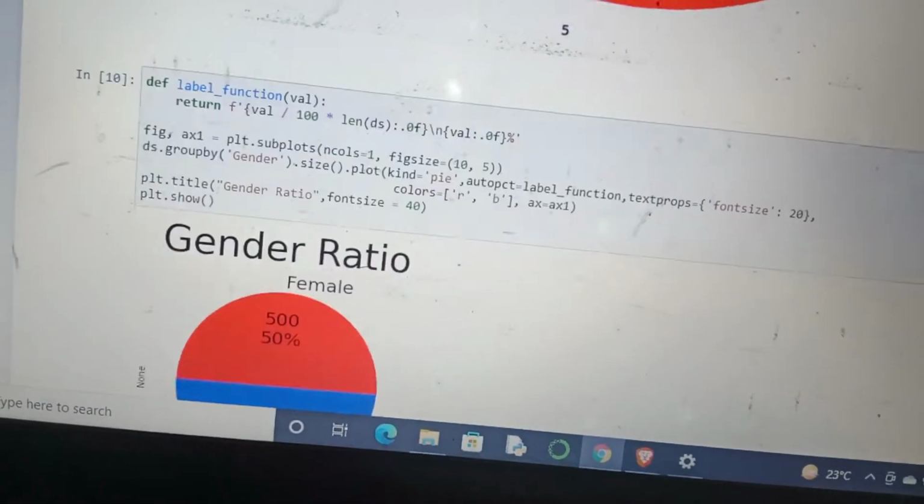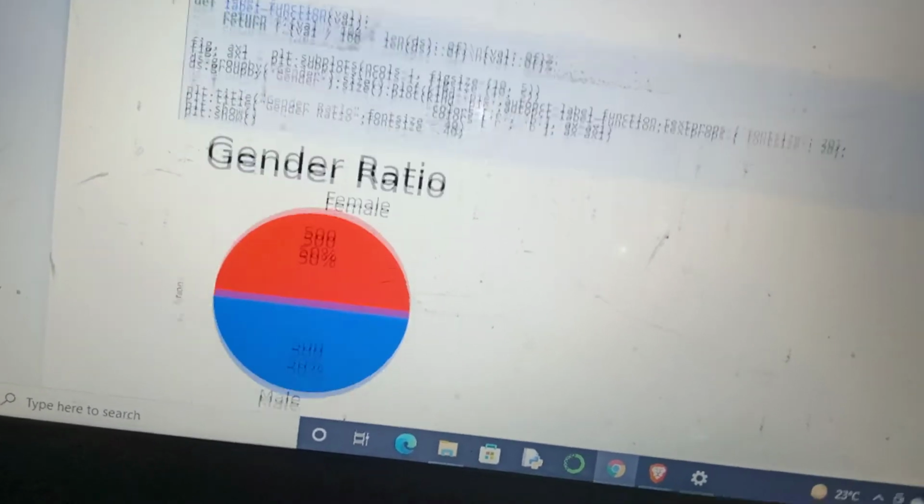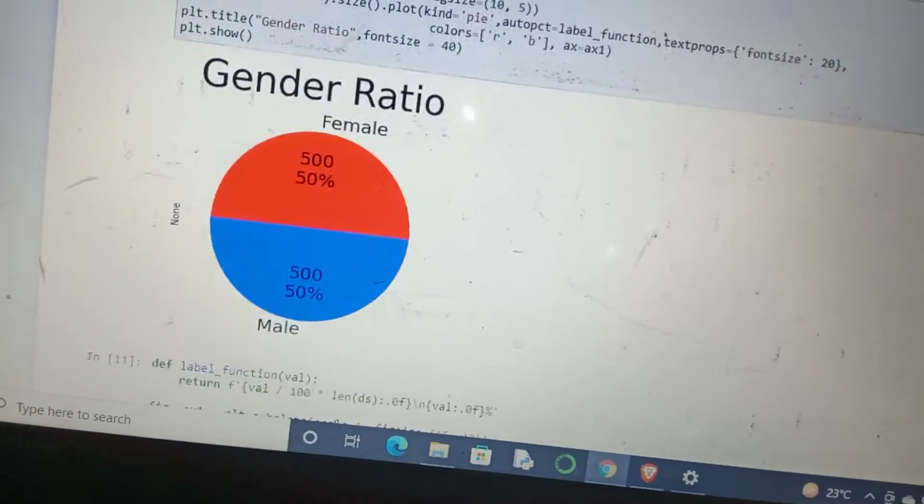So we find the gender ratio. What gender ratio do we have in the company? 500 male and 500 female, which is 50-50%.